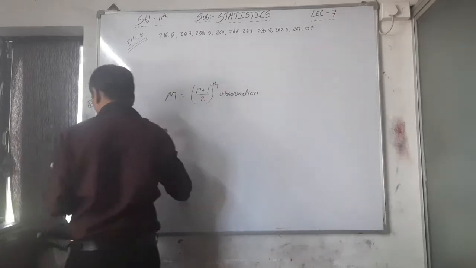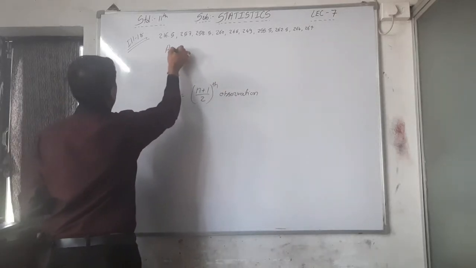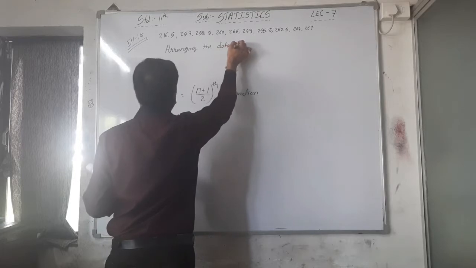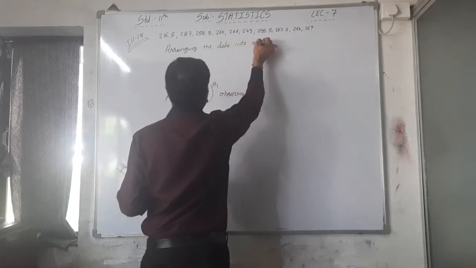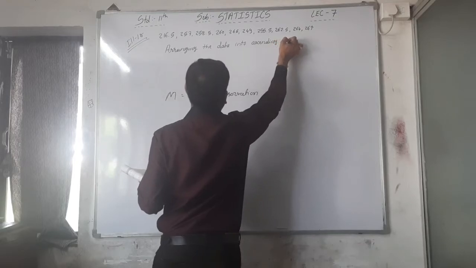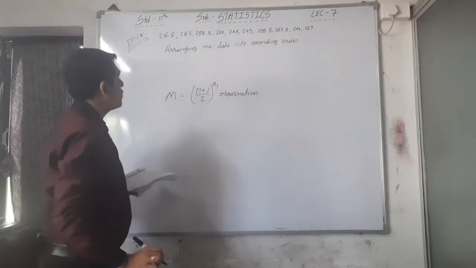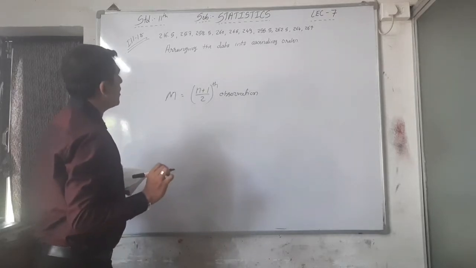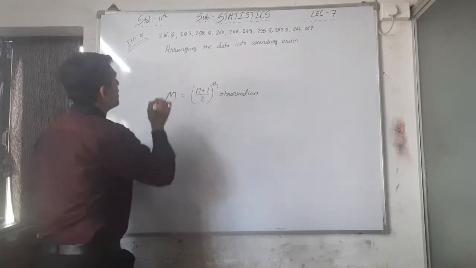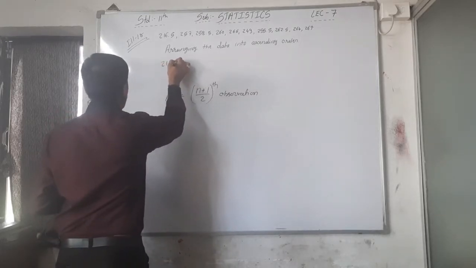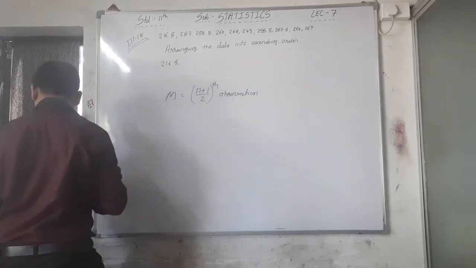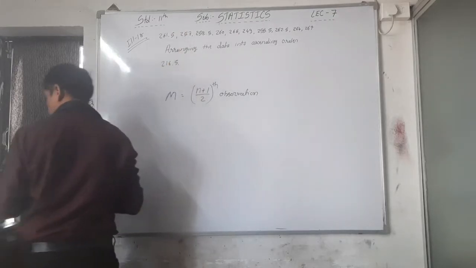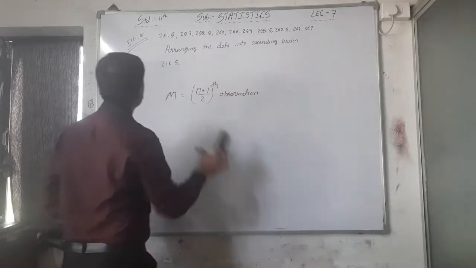Right? What is that now? First of all, we are arranging the data into ascending order. Which one is the smallest here? 216.5 is the smallest. So we are starting with 216.5. See here, it is not 216.5, it is here 261. So this is not a first value.